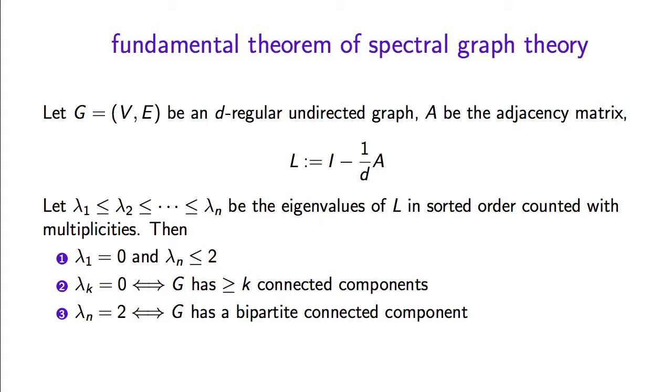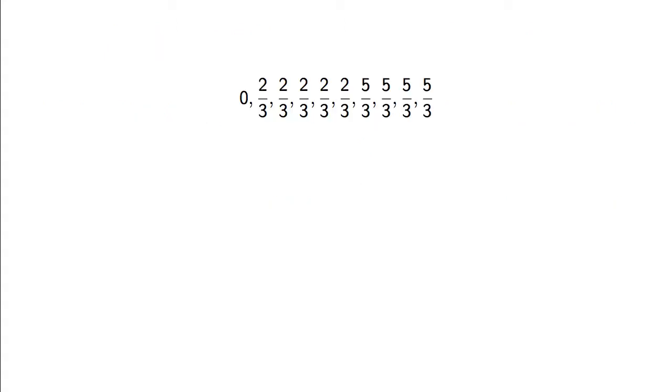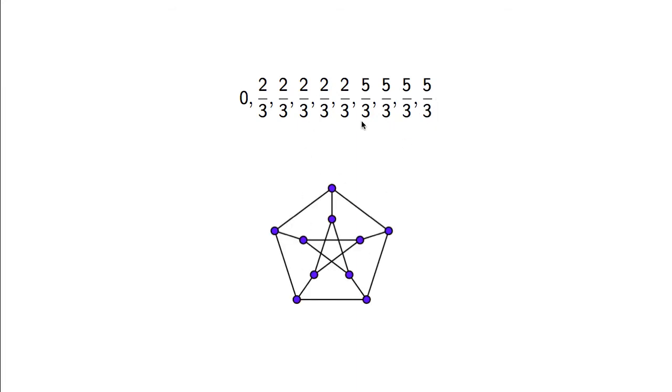Well, now let's see some examples of how this theorem can be applied. So let's say we are told that there is some graph for which this is the sequence of eigenvalues with the correct multiplicities. So what can we infer about this graph? Well, we can see that it's going to be a graph with 10 vertices, because the list is of length 10. The graph is going to be connected, because 0 appears only once. And the graph is not going to be bipartite, because if it were, the largest eigenvalue would have been 2. And in fact, this is the graph of which this is the list of eigenvalues with multiplicities.